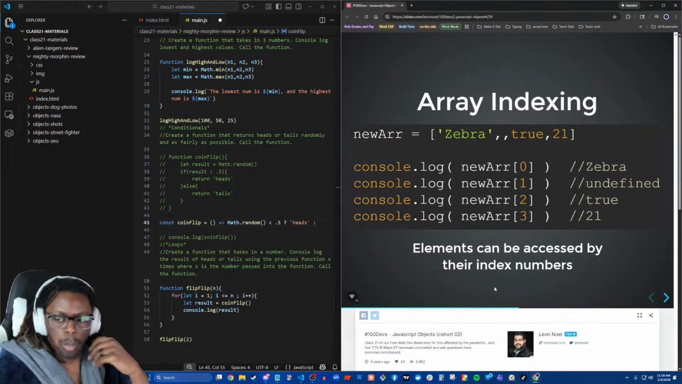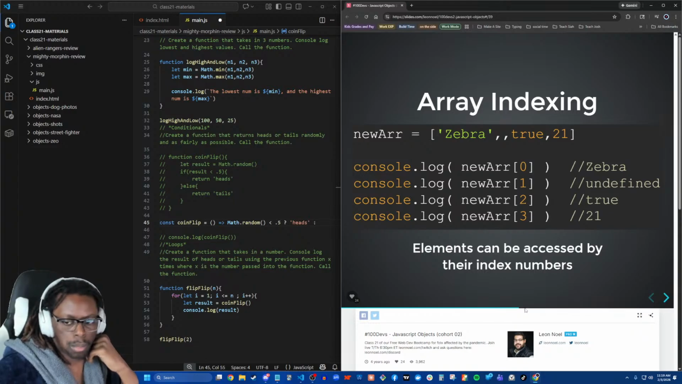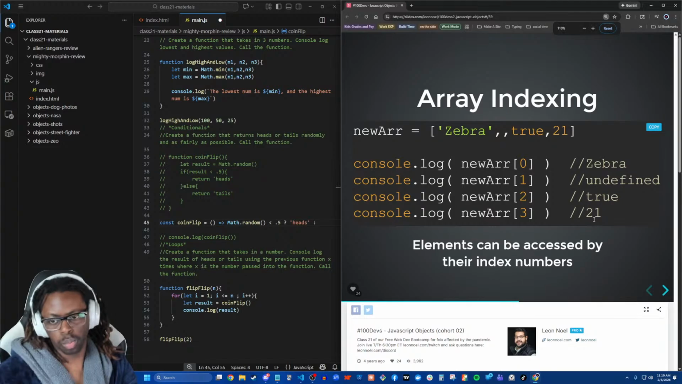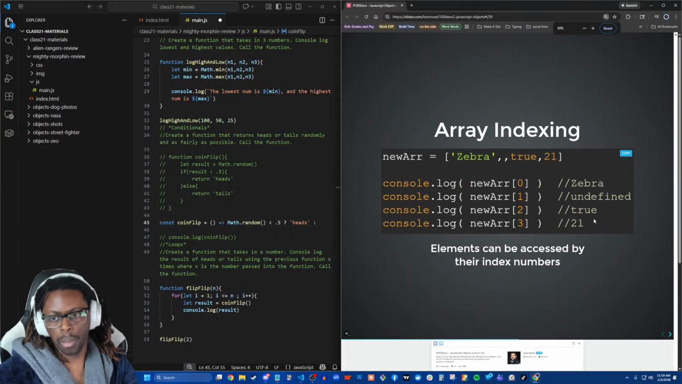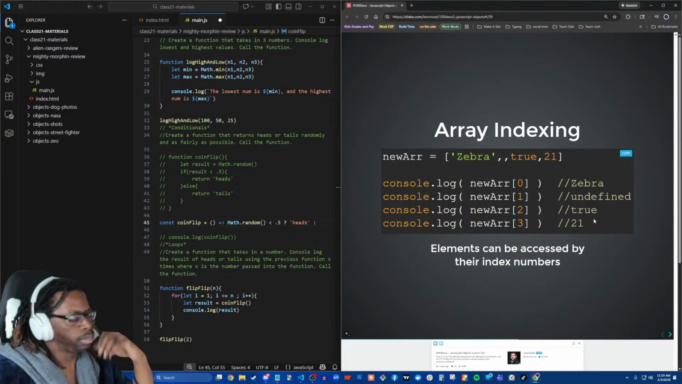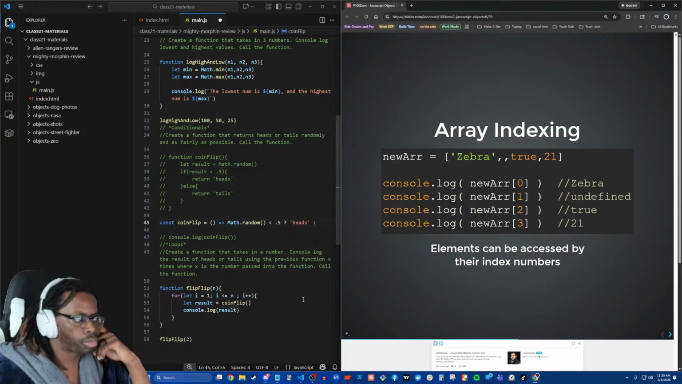It's empty, exactly. There's nothing in this space, right? There's nothing in this space. So we get undefined. And then we grab the element in the second index, so 0, 1, 2, we get true. And then here's us grabbing the element in the third index, 0, 1, 2, 3. We get 21.